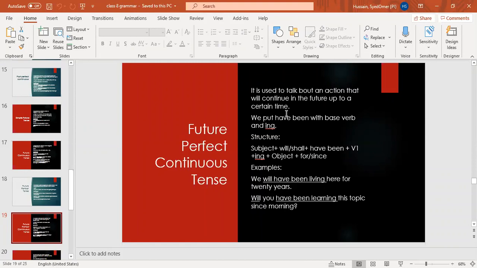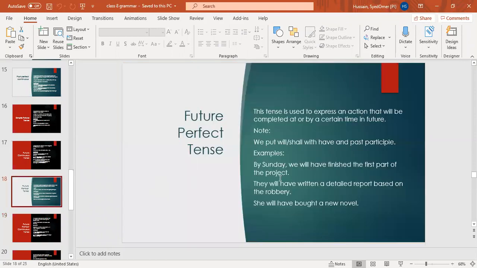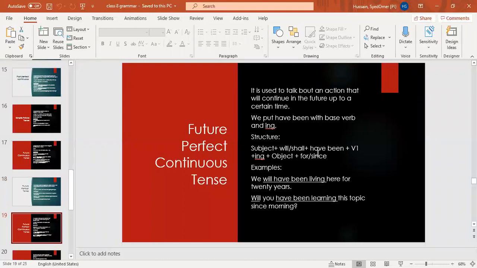Whenever the term perfect continuous comes, continuous means first form of verb with ing. Perfect, because it is future perfect, we will use the helping verb of future perfect tense. Future perfect tense helping verb is will, shall with have. So similarly, we are going to put will, shall with have, and how are we going to join the two parts? Perfect with continuous with be. In present perfect continuous, past perfect continuous, and future perfect continuous, we are putting be in all the tenses.